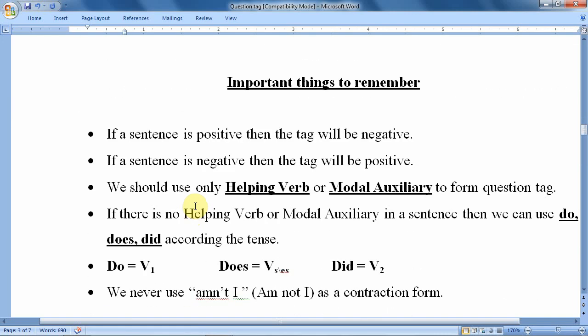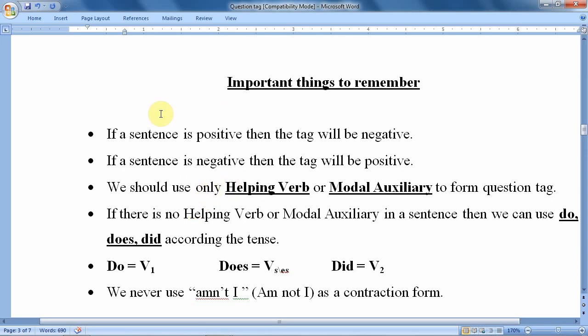Next, important things to remember. The most important part: we have segregated this question tag into two parts. First, we are discussing the important rules and the basic things we need to know to transform a sentence into a tag. So these are the important things to remember.